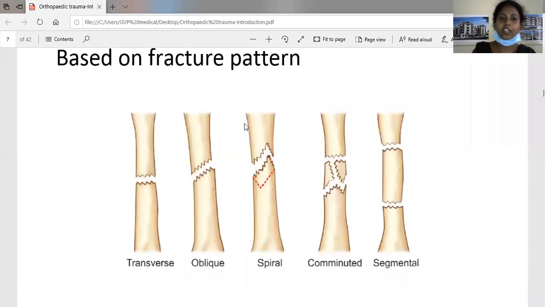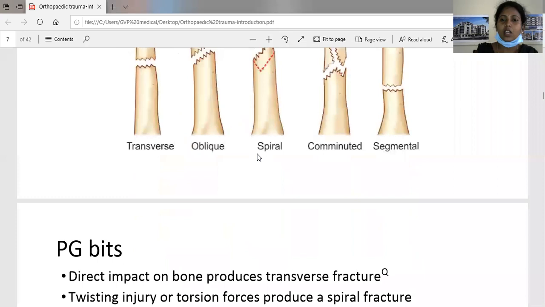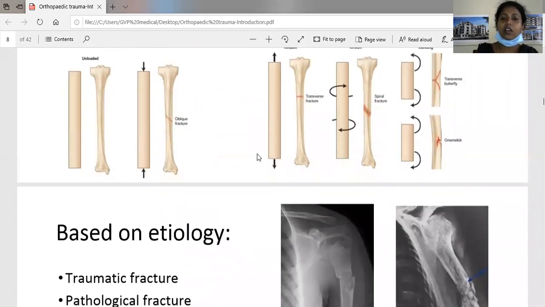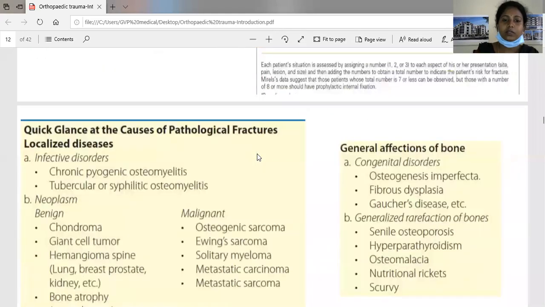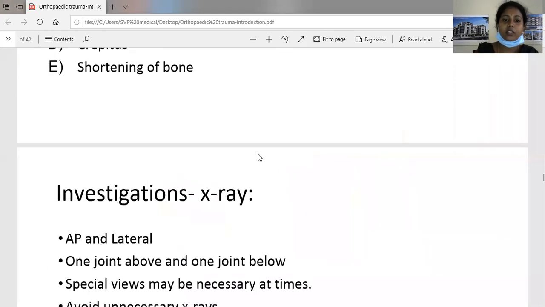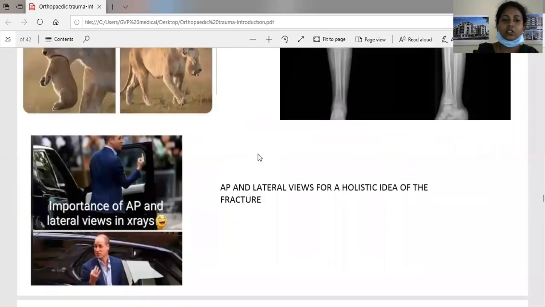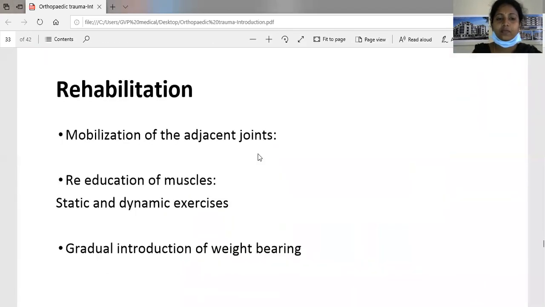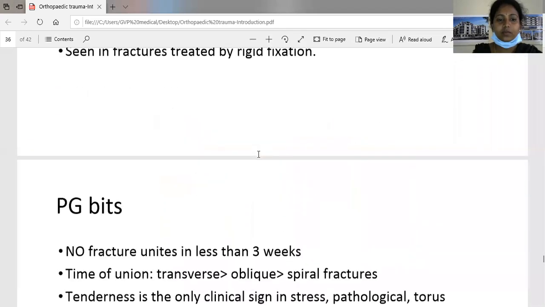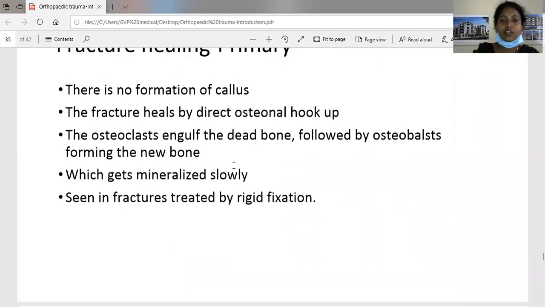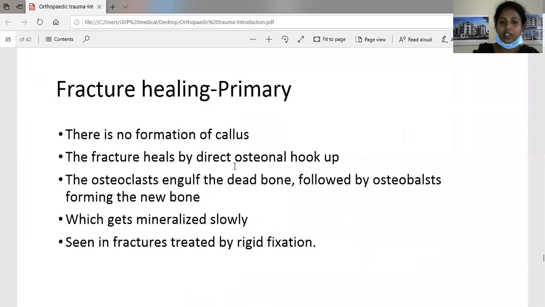The treatment of the fracture also depends upon the fracture pattern, whether it is a stable or unstable fracture. Stable fractures we can treat conservatively, and unstable fractures we can treat surgically. And from the fracture healing slide, no fracture unites in less than 3 weeks, and the callus is the first radiological sign seen on the X-rays.